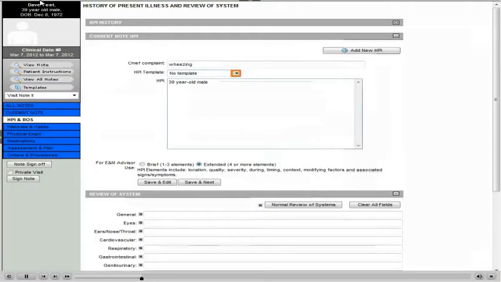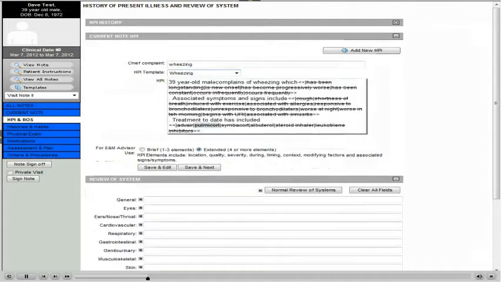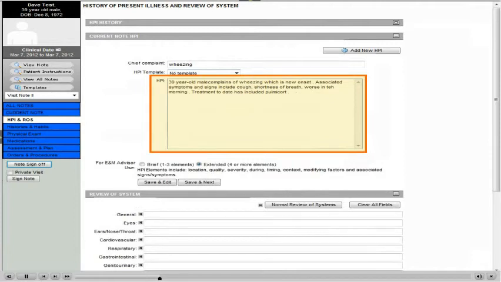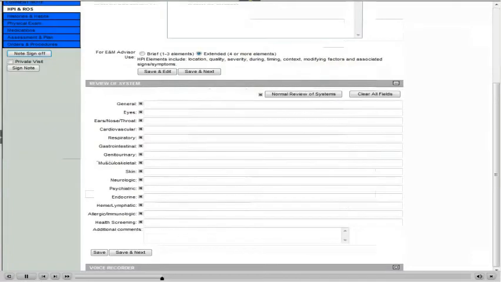We can also select a template for a history of present illness. By applying an HPI template, you can quickly select what you would like to include in your note. Here you can view your completed HPI.